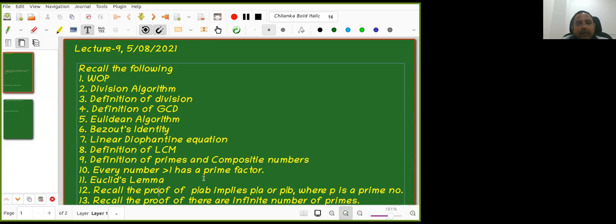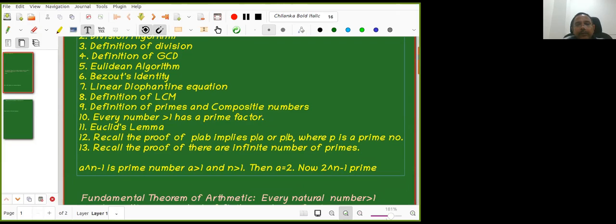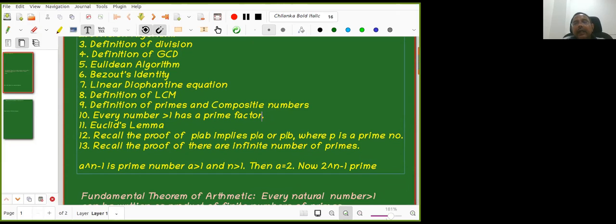And Euclid's lemma. I proved it before, but I am putting it here because while proving that if p divides ab then p divides a or p divides b, we will use Euclid's lemma. Then we have to recall the proof that there are infinitely many primes. This we did in the last class.